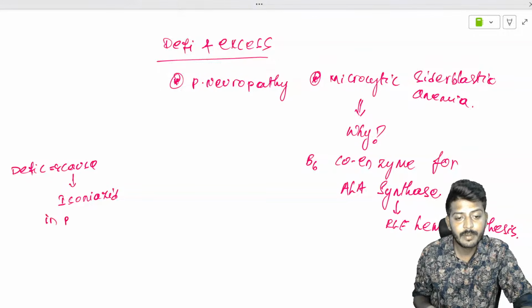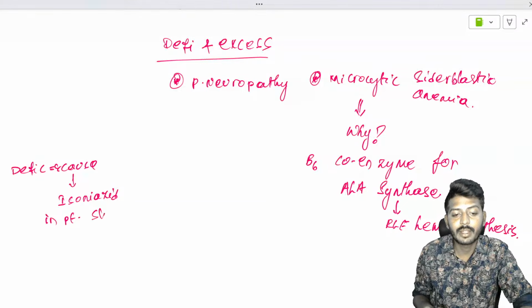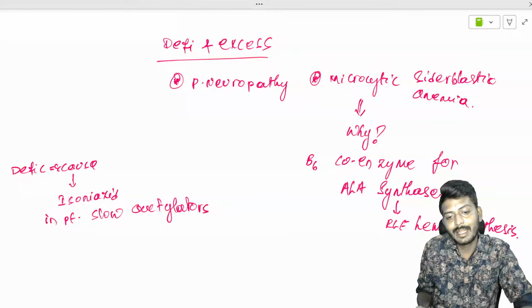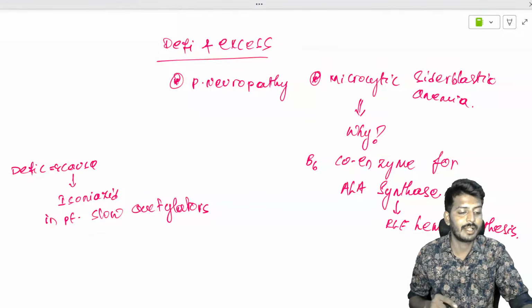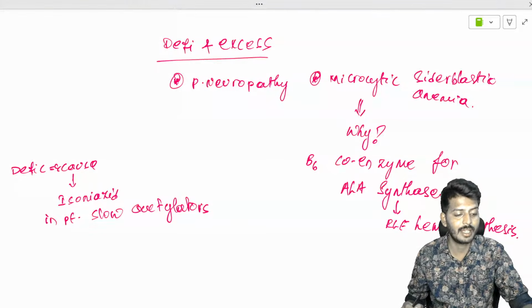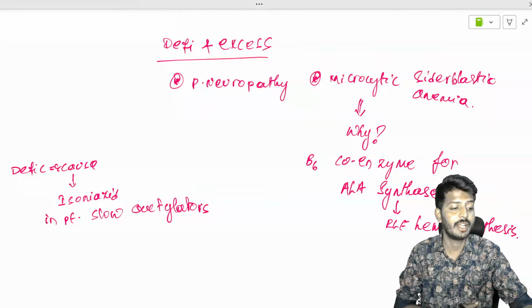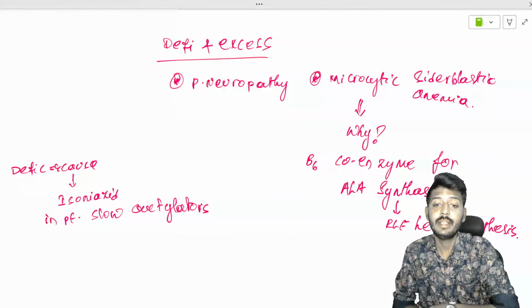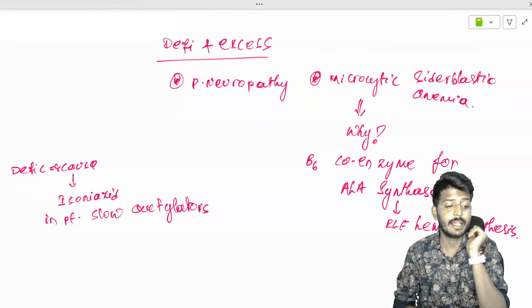In the patients who are slow acetylators. If there are slow acetylators of isoniazid, then definitely the patient can develop B6 deficiency, and these are the clinical features.